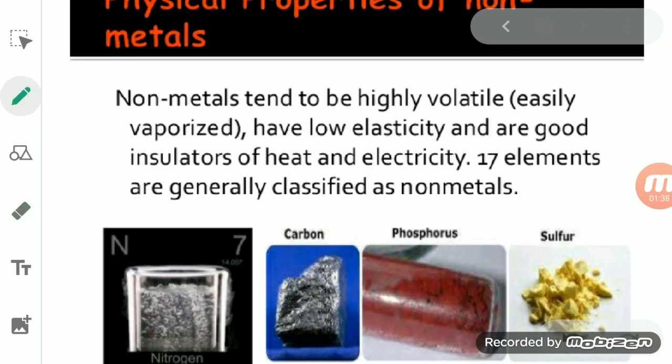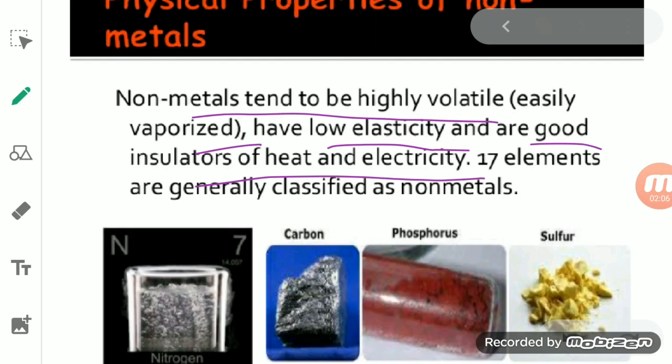So see here, the non-metals tend to be highly volatile. It means they get easily vaporized. They have low elasticity, and they are good insulators of heat and electricity. It means since they do not allow electricity to pass through them, they are poor conductors of electricity. So they are good insulators of heat and electricity.